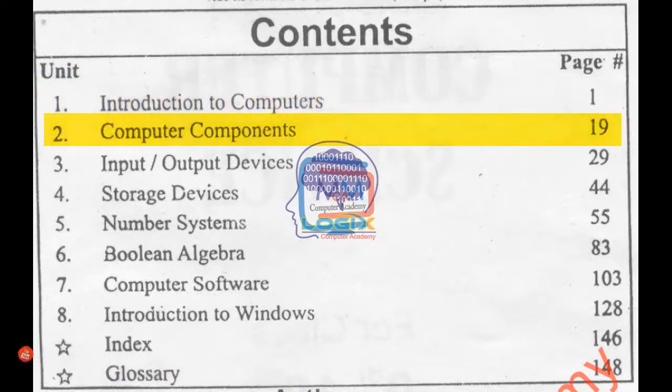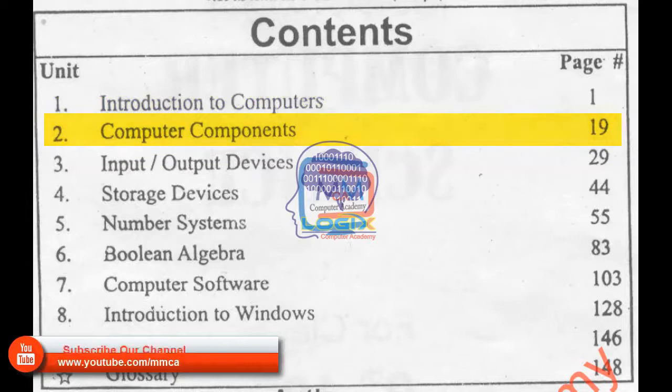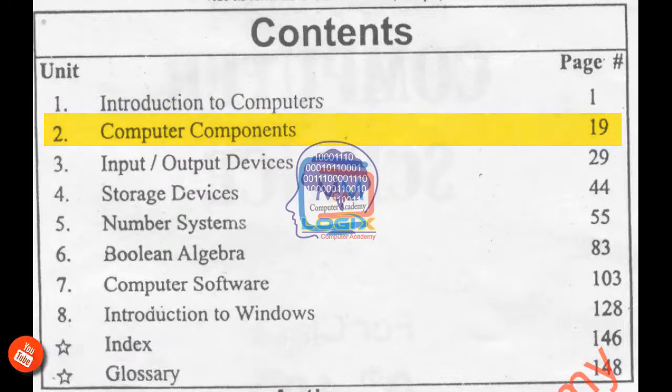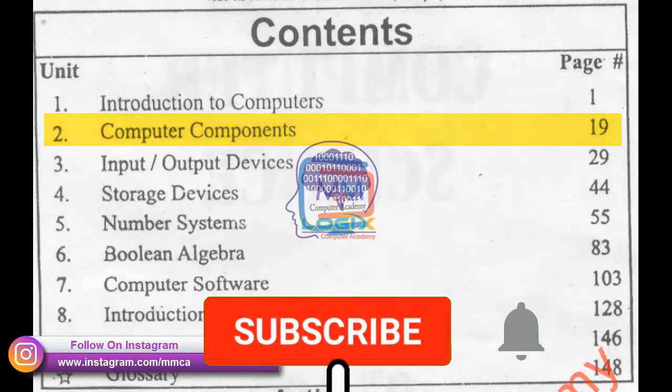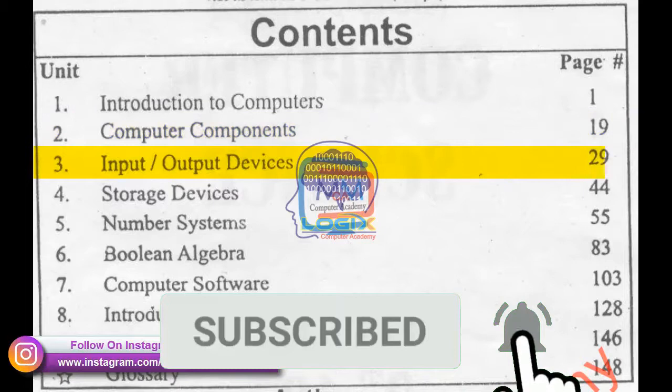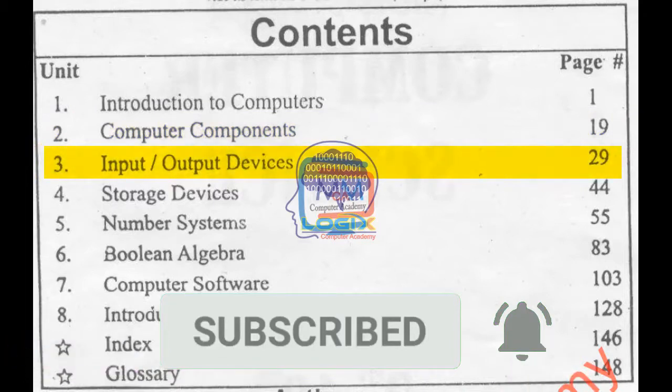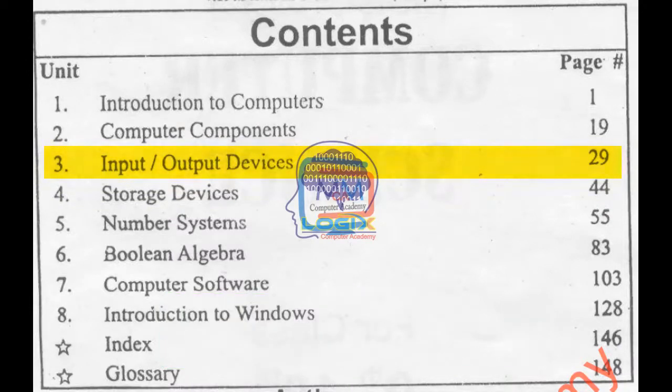Basically, this book is mostly about the hardware and the functionality of the computer. The second unit is about the components of the computer. In this lesson, we will learn different parts of the computer. These parts may be inside the computer or outside the computer. The third unit is for input and output devices. In this unit, we will learn about such devices which may be connected outside the computer system, but these may be input or output devices.